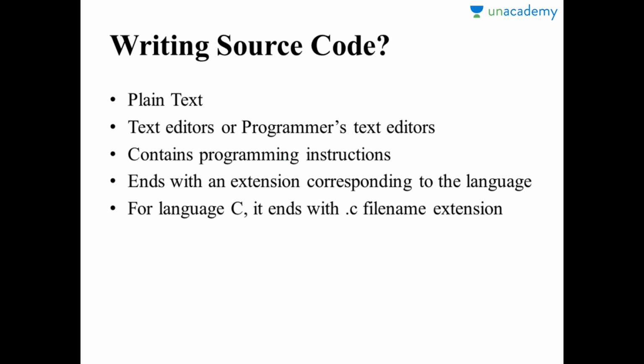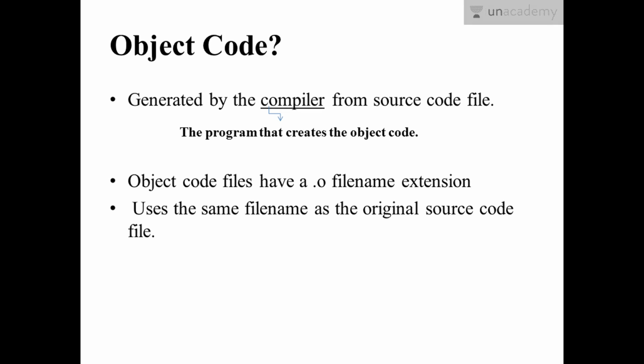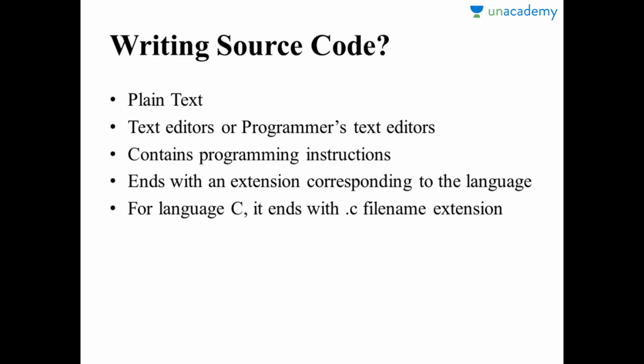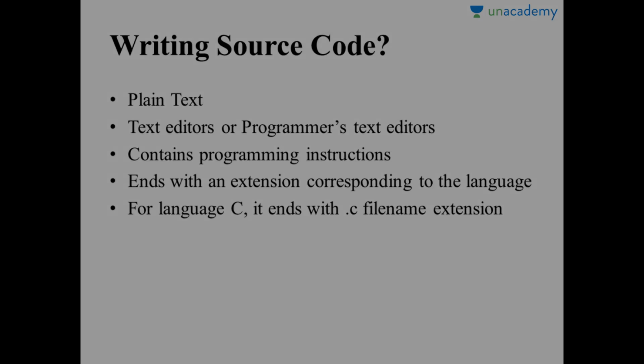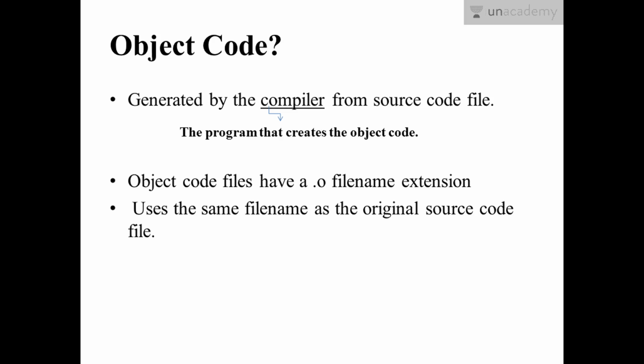When you save a source code file, make sure you put a .c file name extension at the end of your file, because we are using language C, and it's going to be different for other languages. The source code is then compiled into an object code with the help of a compiler. The compiler reads the source code file and generates an object code file which has an extension .o at the end of its file name, and it also uses the same file name as the original source code file.